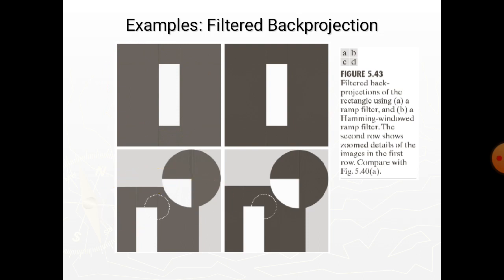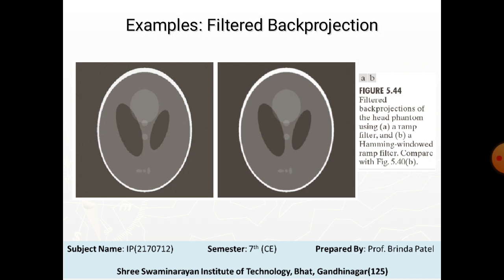Using a Hamming window on the ramp filter helped considerably with the ringing problem, at the expense of a slight blurring, which is shown in figure B and figure D. Figure A is the evidence of this. The phantom image does not have transitions that are as sharp and prominent as the rectangle, so ringing, even with the unwindowed ramp filter, is imperceptible in this case.